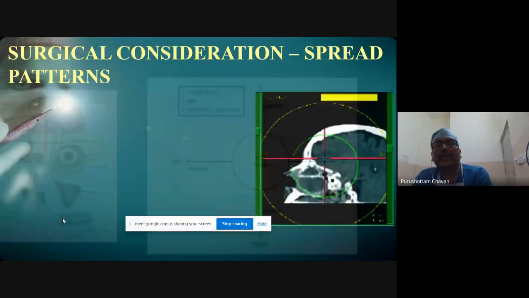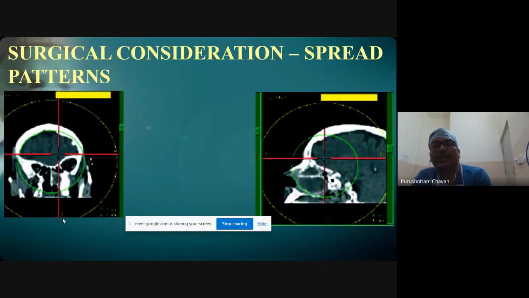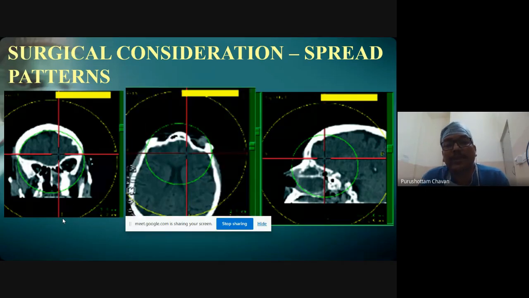You need a sagittal view, which will give anteroposterior extension. The coronal view gives side-to-side and upper extension. And the axial view again tells you anteroposterior extension. So all these cuts become very important when we are trying to analyze a paranasal sinus malignancy to understand its extension and type of resection.